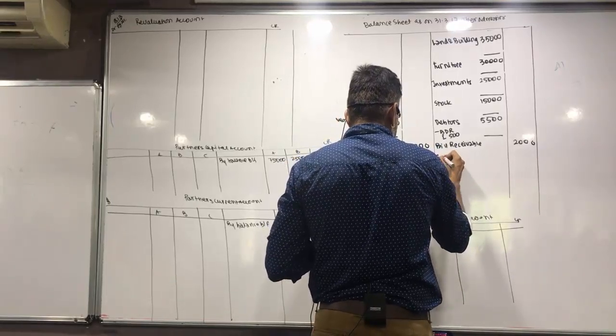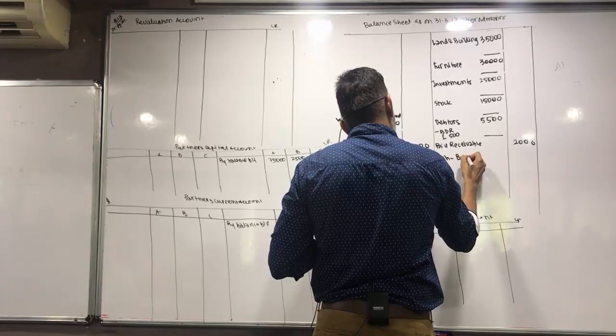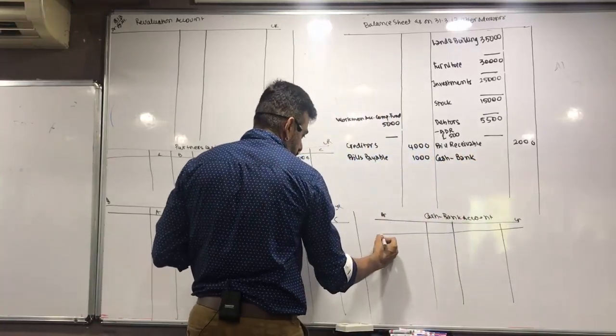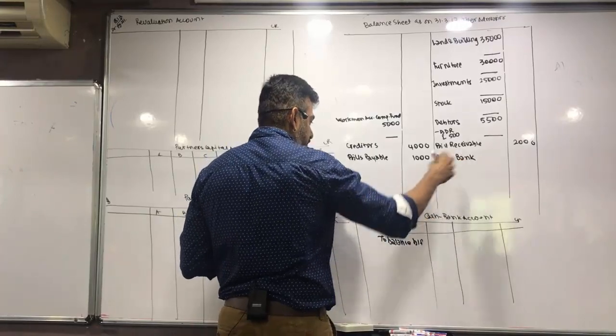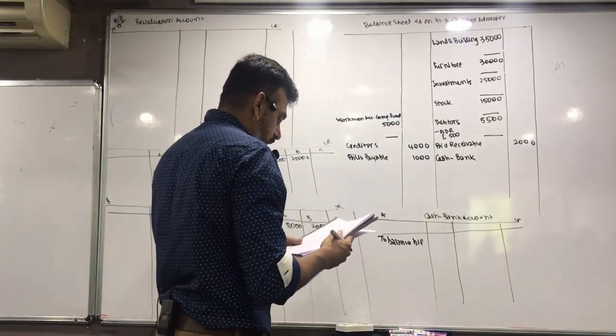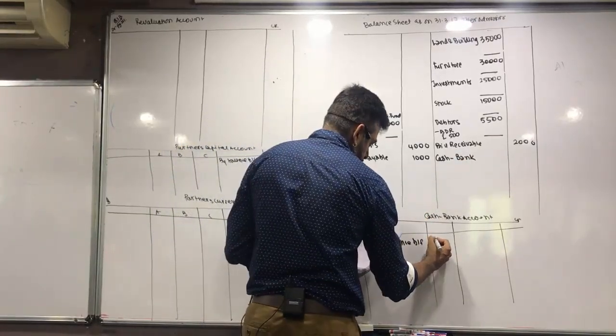Cash and bank. To balance brought forward. You write over your cash and bank so that you don't forget. Balance brought forward is 3,000.